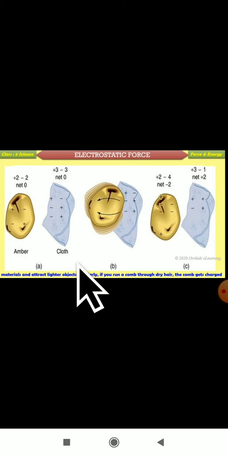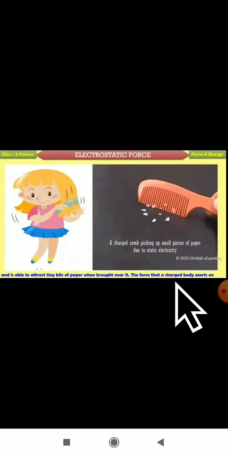So you can see here, materials attract lighter objects. Similarly, if you run a comb through dry hair, the comb gets charged and is able to attract tiny bits of paper when brought near it. The force that a charged body exerts on another charged or uncharged body is called an electrostatic force.